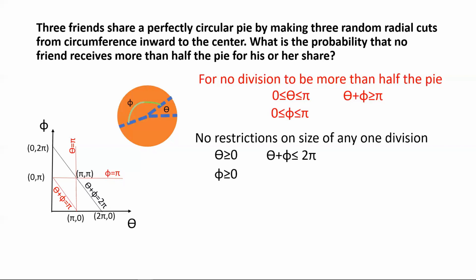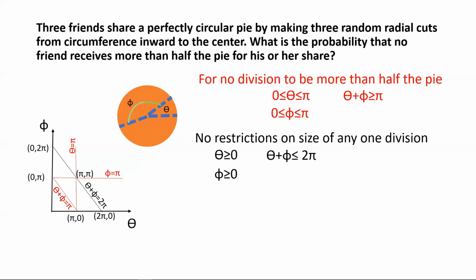Because if you look at the equation of the line theta plus phi equal to pi, it meets the theta axis at (pi, 0). So if you set phi equal to 0, theta becomes pi. So that's the point where it meets the theta axis. And similarly, it meets the phi axis at the point (0, pi). So if you just join those 2 points, you basically get this particular line, theta plus phi equal to pi.